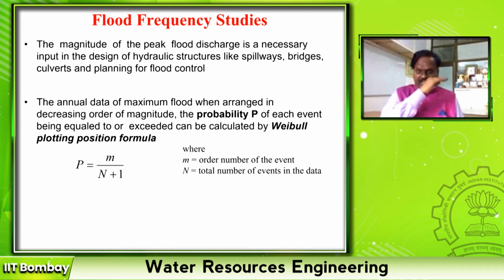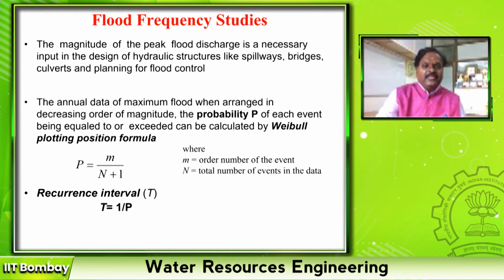Year and flood discharge, year and flood discharge. That is called the annual data of maximum flood. Now you estimate the probability of exceedance using Weibull's method. That means same method: put it in descending order, give the rank, then rank divided by n plus 1 will give you the probability of exceedance, and inverse of that will give you the return period.